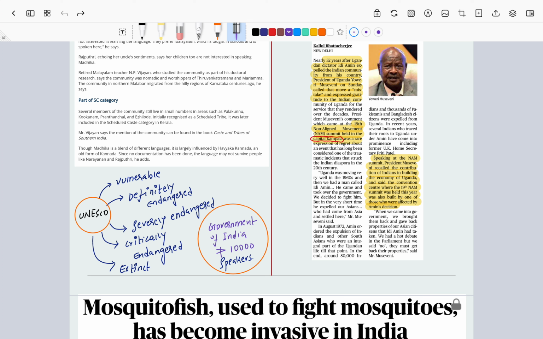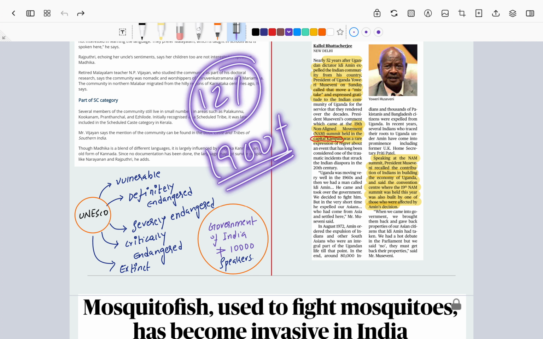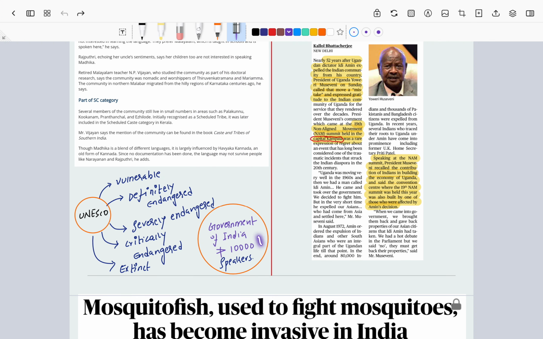So you can understand. Now in India there are around 1900 plus languages, but in the official record we have only 121 languages, because the Indian government records only the languages with more than 10,000 speakers. If a language is not spoken by more than 10,000 people, we don't recognize it. But in India we have around 1900 different languages or dialects, because we don't have the literature or the script for those languages. The Indian government is not recording them. But language is most important, because language is the evolution of cultural values.